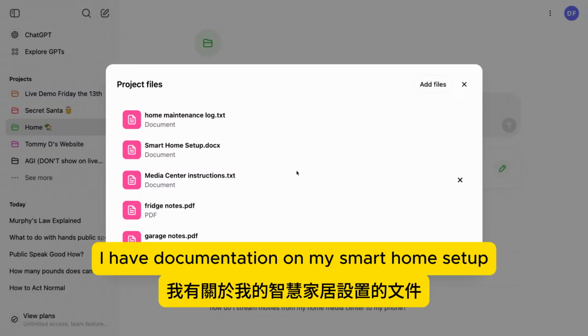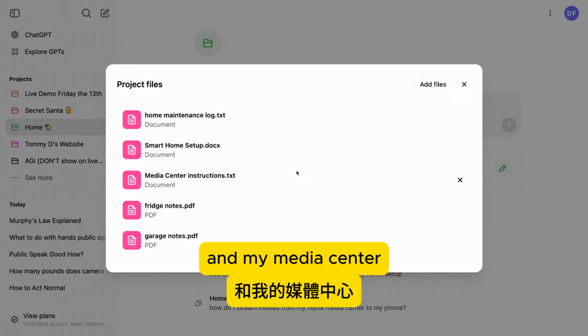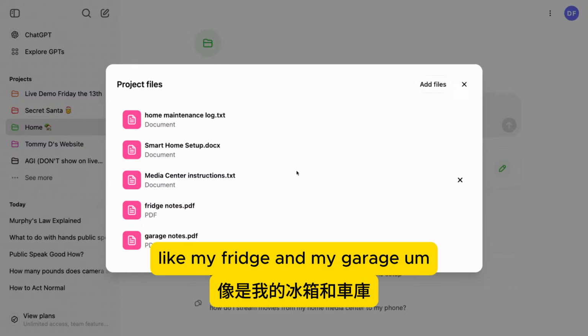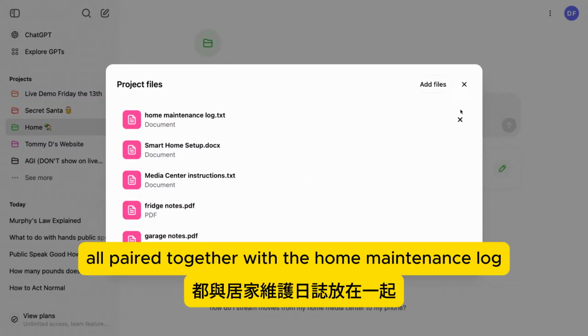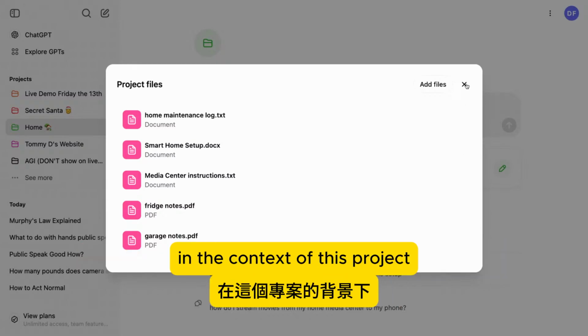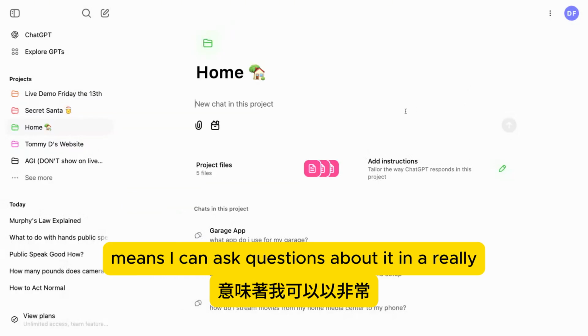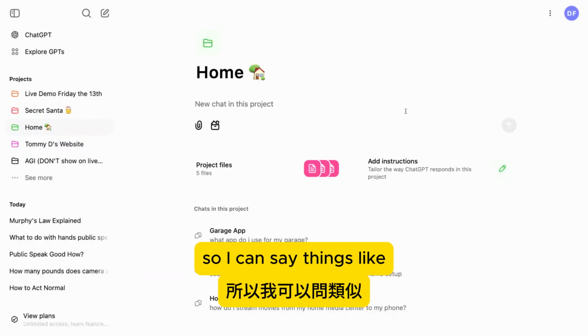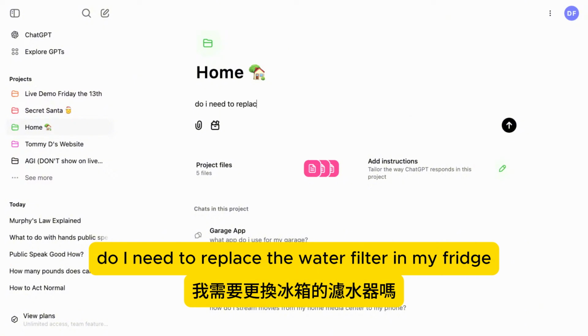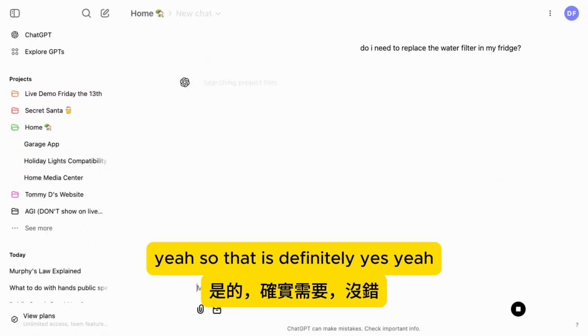So I have documentation around my smart home setup and my media center, and then also some appliances in my house, like my fridge and my garage. And having this all paired together with the home maintenance log in the context of this project means I can ask questions about it in a really conversational way and get answers. So I can say things like, do I need to replace the water filter in my fridge? The answer to that is definitely yes.